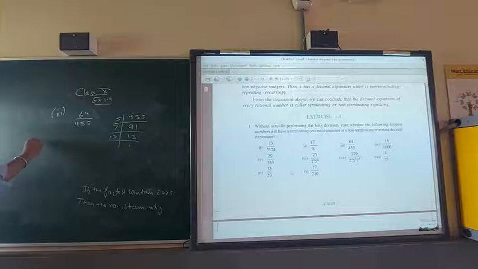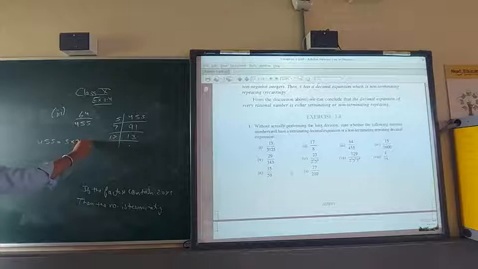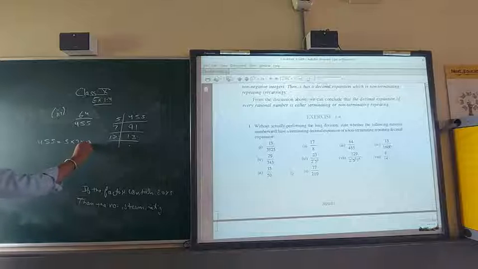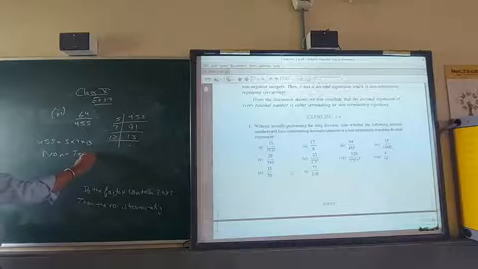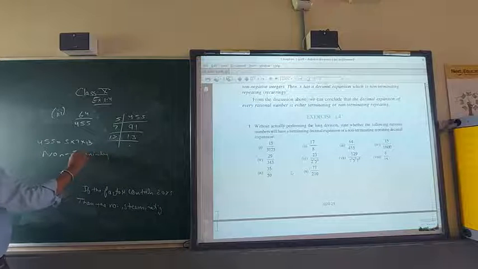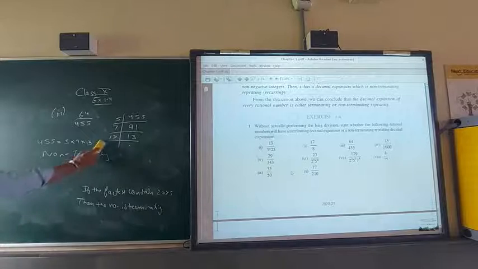So 455 is 5 into 7 into 13, so write simply non-terminating. Simply you can write: it contains factors other than 2 or 5, so it is non-terminating. Is it clear to all?